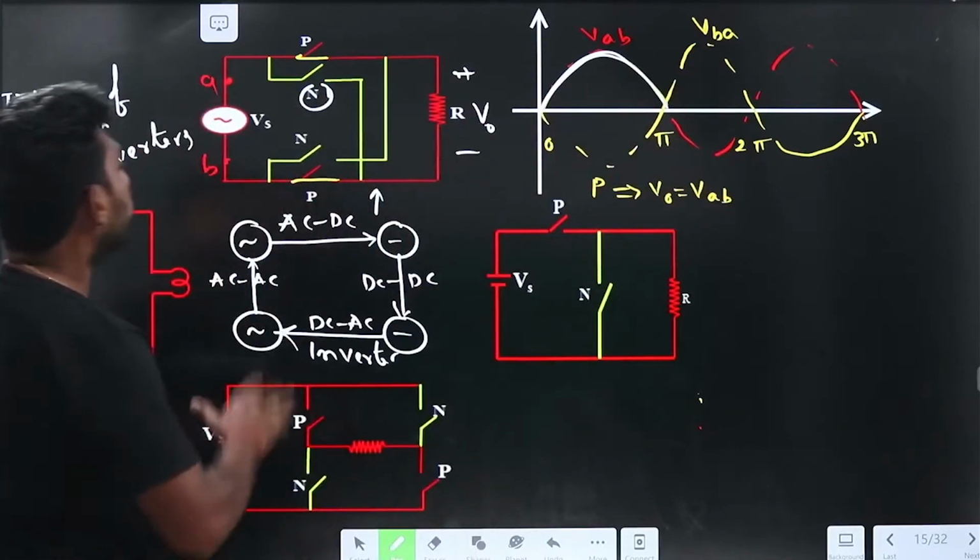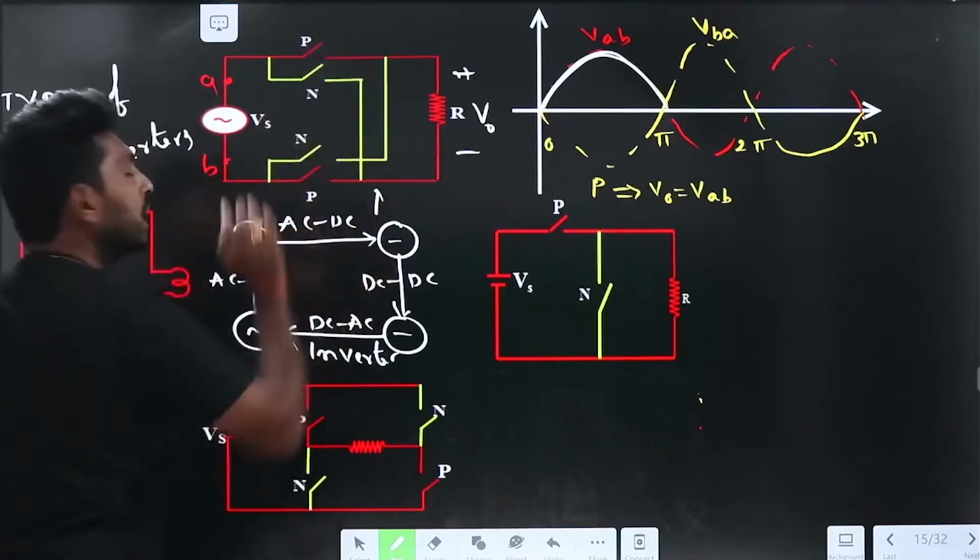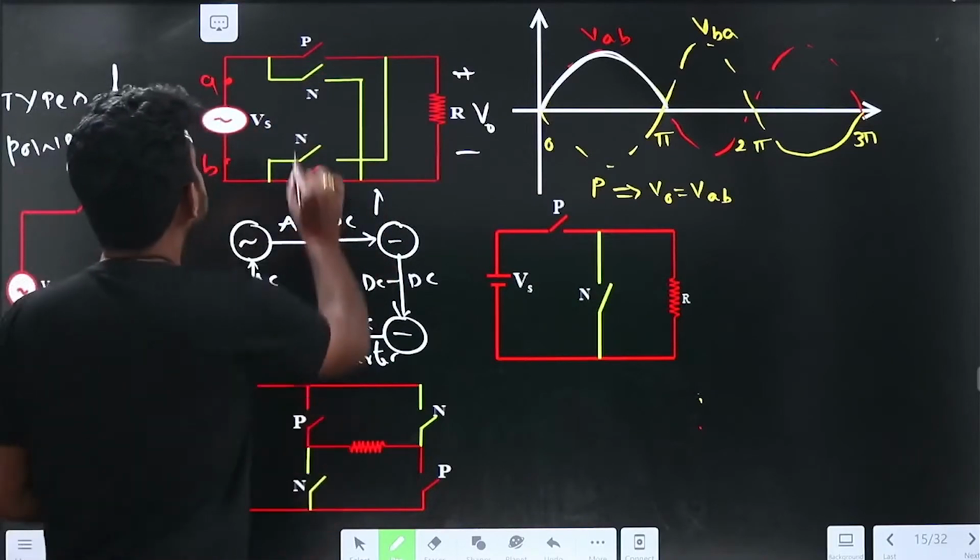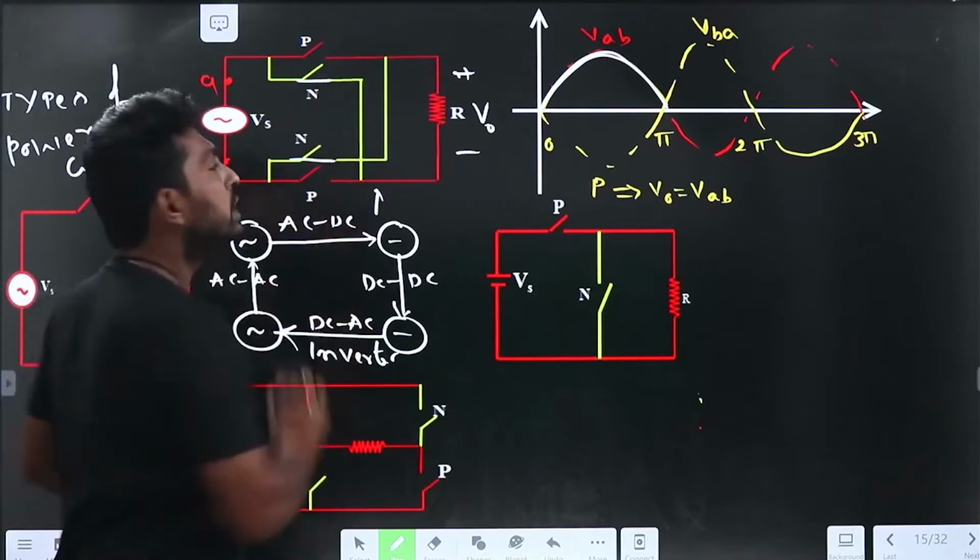Now let me close the N switch. If I close the N switches, what about the output voltage?